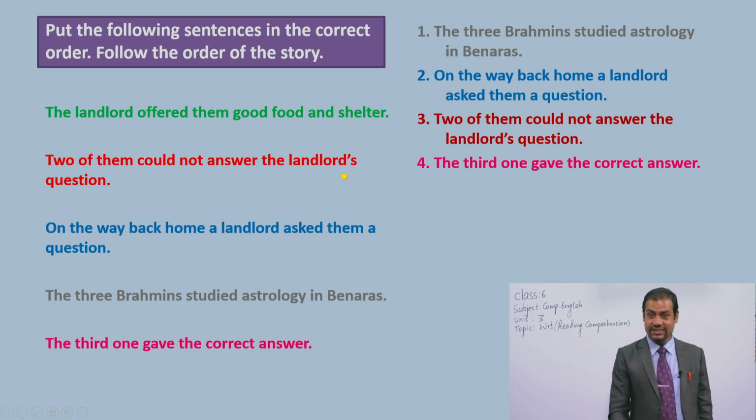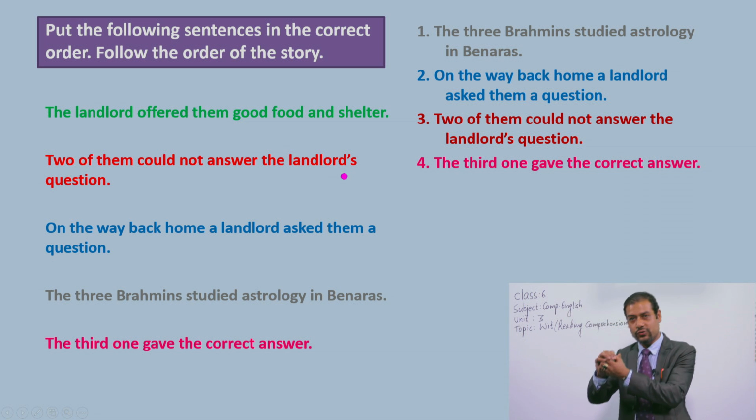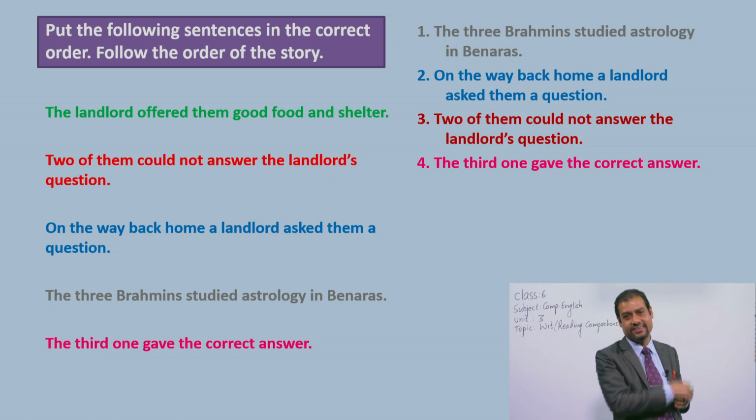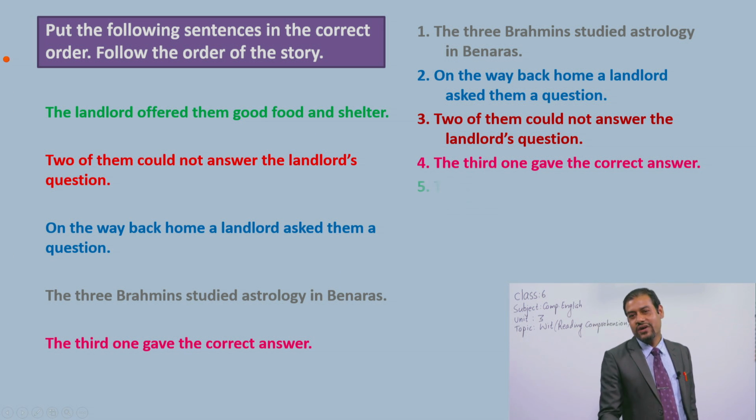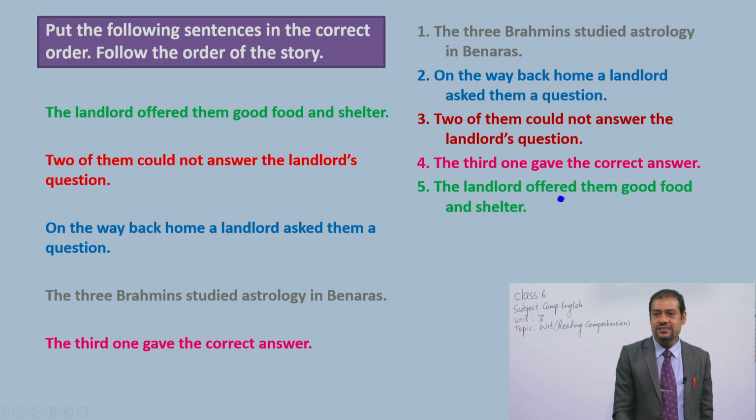All right, see, the third one said that there was a coin in his hand. All right, see, now you have to guess which one is for number 5. It is the last, okay, in this exercise. Yes, you are right. This is the landlord offered them good food and shelter.